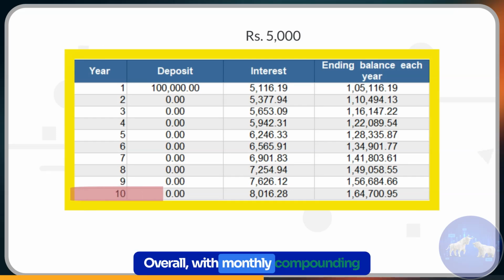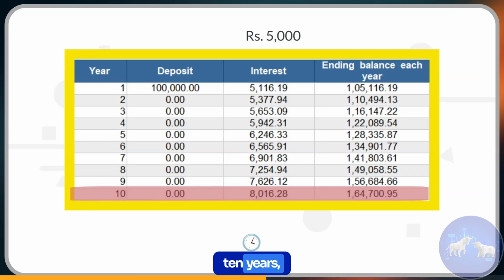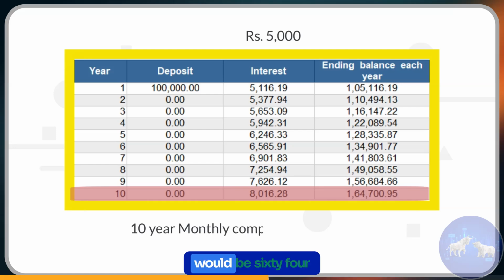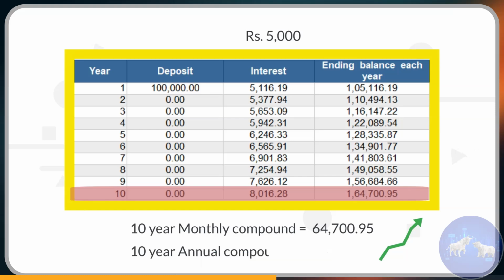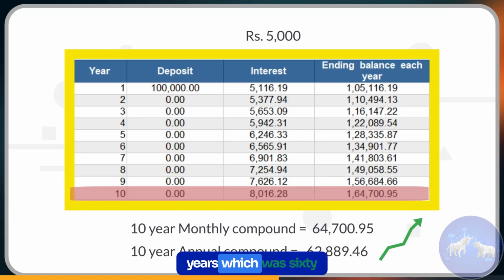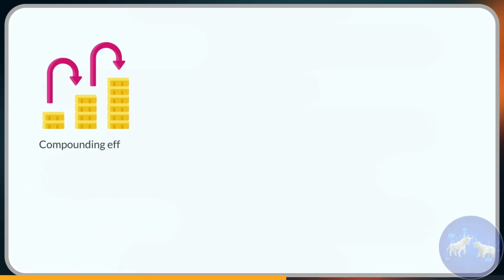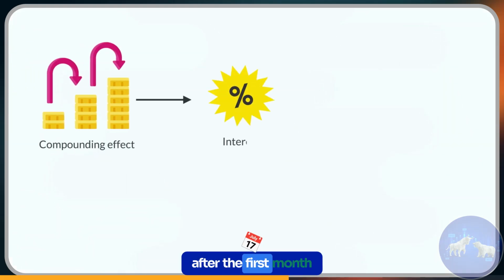Overall, with monthly compounding at the end of 10 years, your total interest earning would be 64,700 rupees, which is comparatively higher than the annual compound yield for 10 years, which was 62,890 rupees.